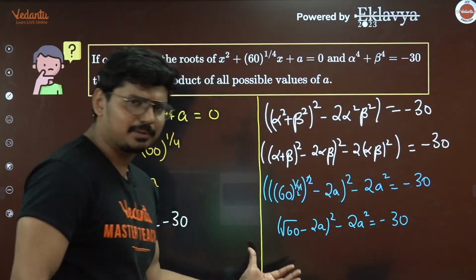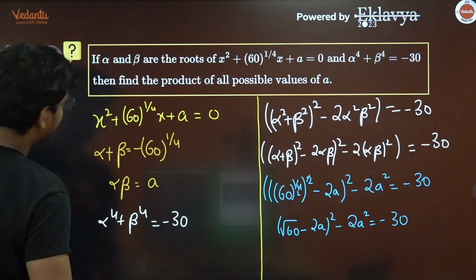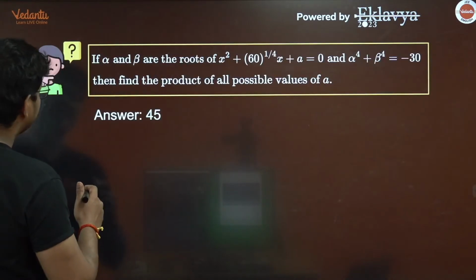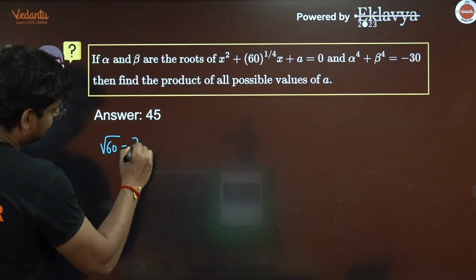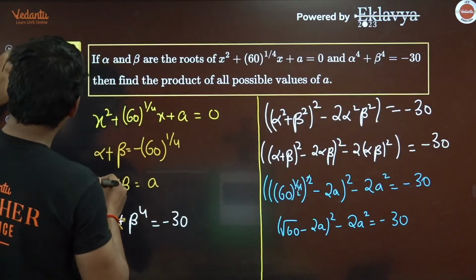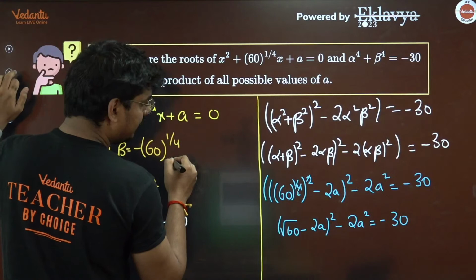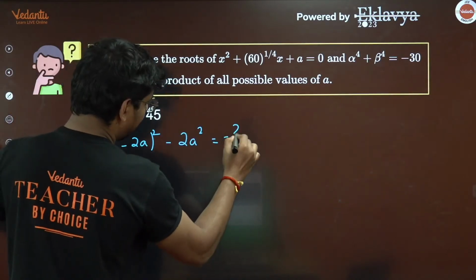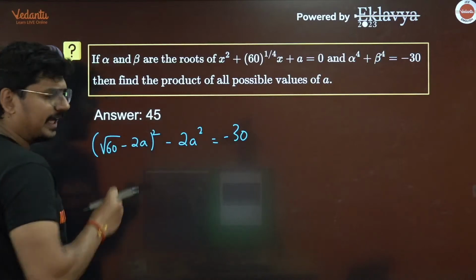So let me just do the simplification of this. So what am I going to get here, guys? Root 60 minus 2a whole square, minus 2a square, and that is equal to minus 30. Perfect. Now let me just expand this.